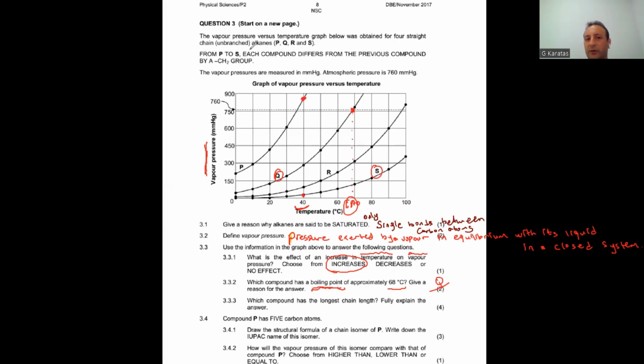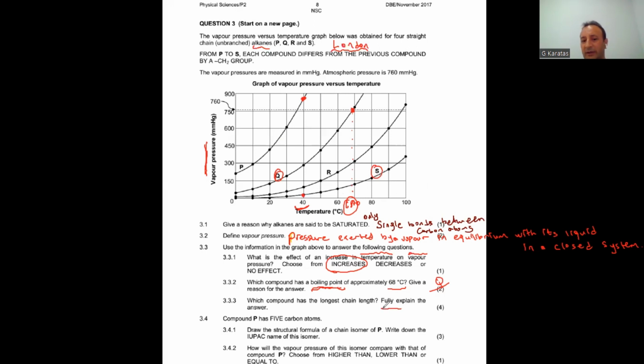And those compounds are all alkanes. And you know that alkanes can only form London forces. The strength of London force depends on the surface area and the molecular mass. If compound S forms the strongest London forces, that means compound S has the largest surface area as well as the biggest molecular mass. So the answer will be S.